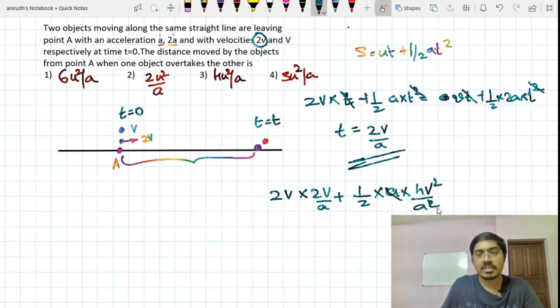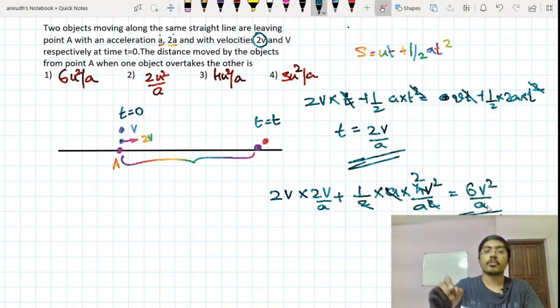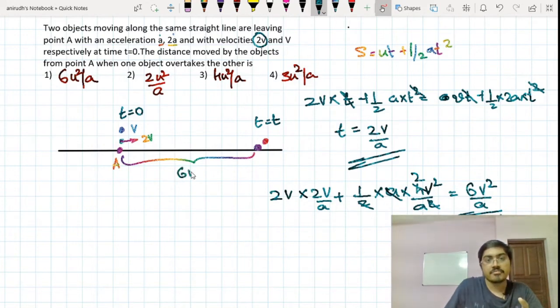So this is obviously 2v square by a. This is actually 4v square by a. So this is 6v square by a. So this is the answer that you're going to get. This is the distance here, 6v square by a. So I hope you understood how I solved this question.